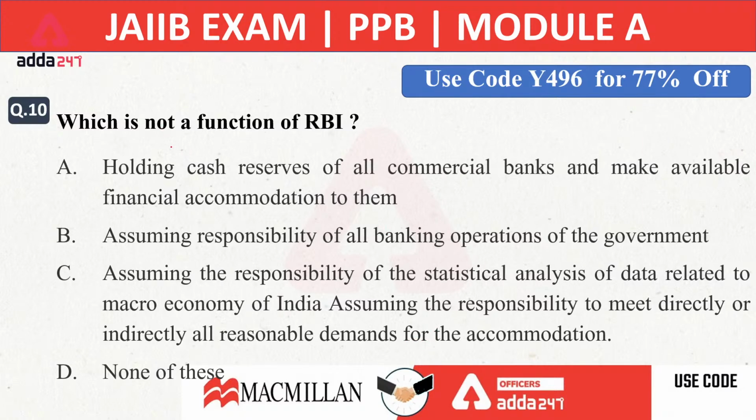Now, which of the following is not a function of RBI? Now, let me know. It will be the right answer for the 10th question.